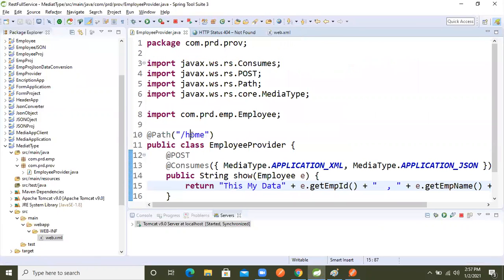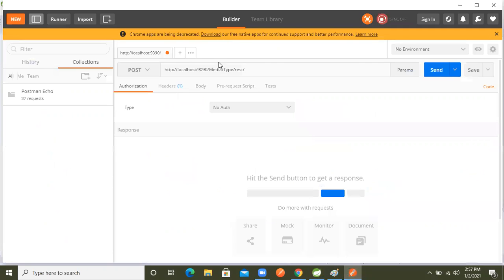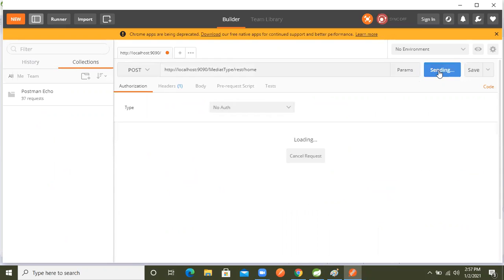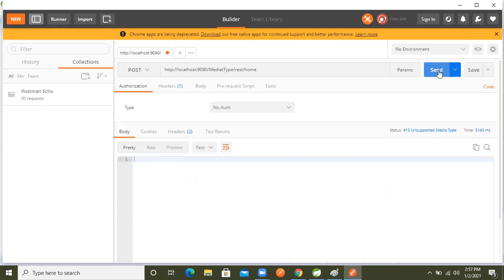So now home is there, now home. After that I will copy this path and paste it here, right? But if we directly make the request, see, bad request, what result will we get? Will we get output or not? Let's see. So, yeah, I said that, 415 unsupported media type, right? Are we getting the result or not?